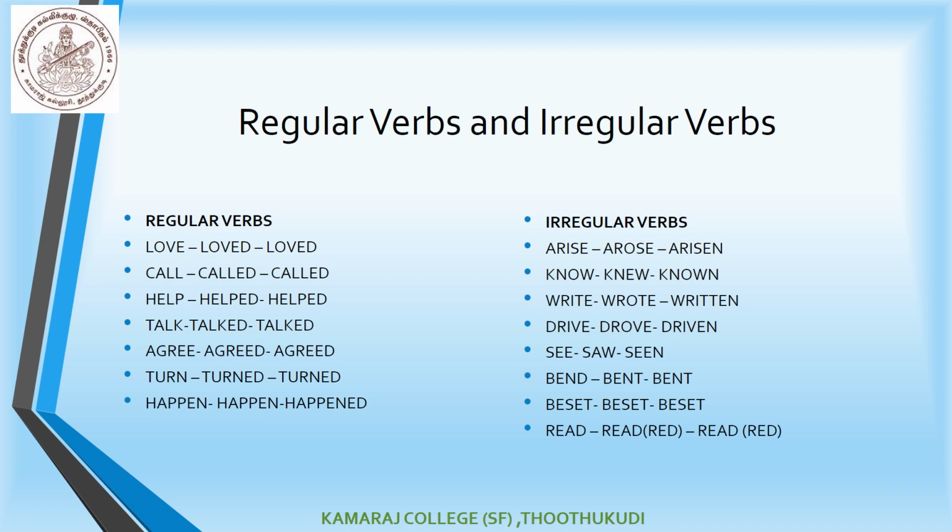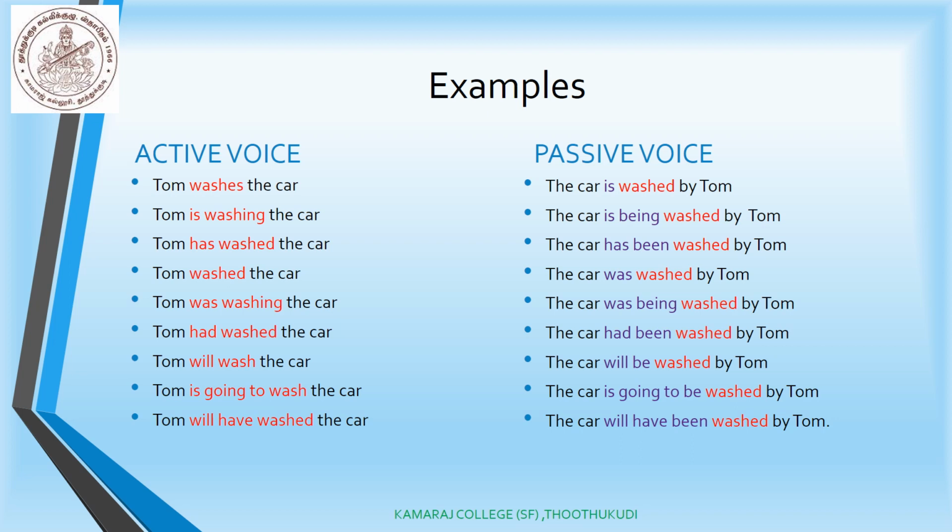Only when you differentiate regular verbs and irregular verbs will it be easy for us to change from active voice to passive voice. Let us see a few examples. In this slide I have used only one verb, wash, because it will be easy for us to distinguish between tenses. The participle form of wash is washed. So throughout all the passive voice sentences, washed is used.